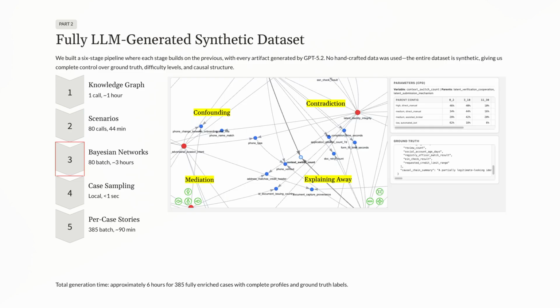I used the most powerful model at the time, GPT 5.2, to generate Bayesian networks across 10 industries and 4 difficulty levels, each with hundreds of observable variables, latent factors, and about 55 inter-observable causal edges on average, and those include mediation, confounding, and different kinds of traps.